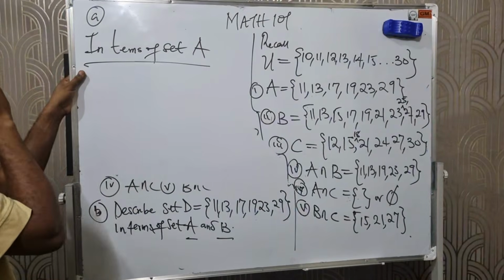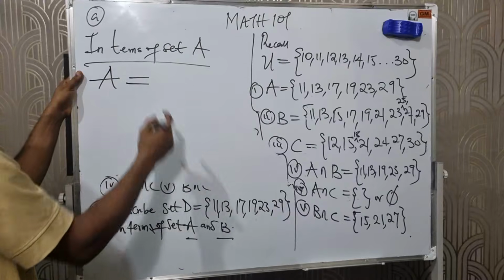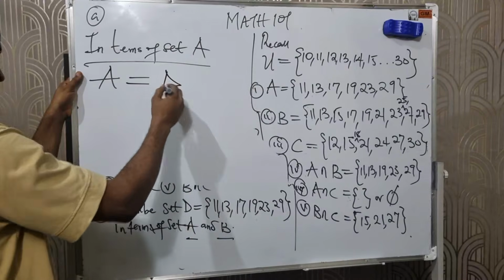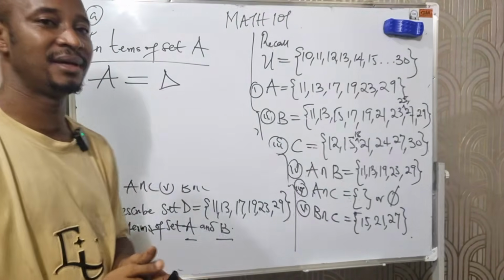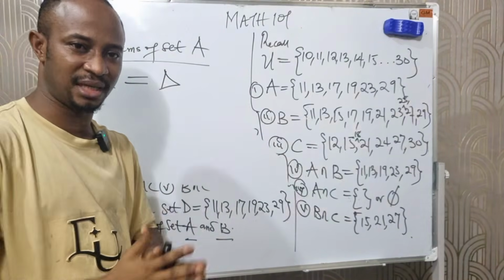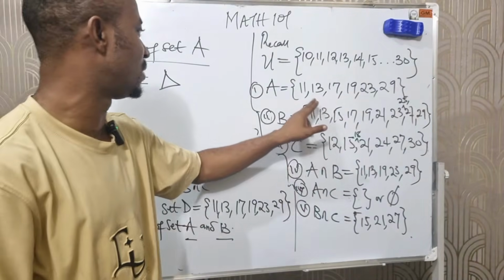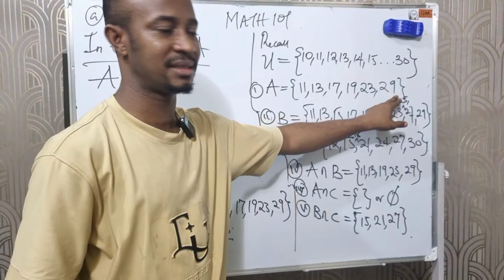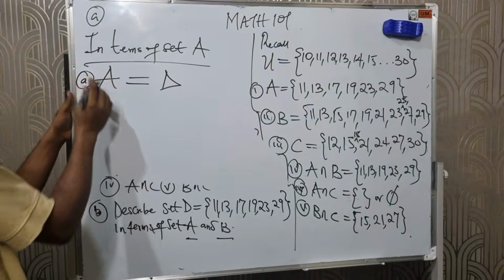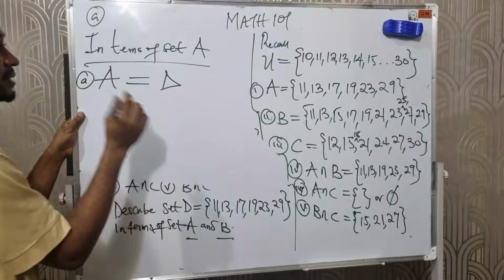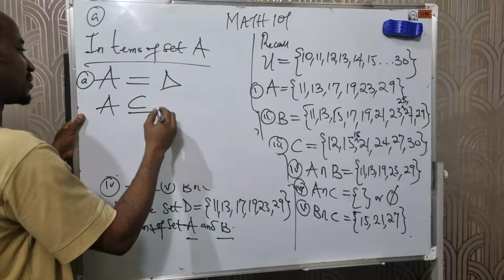In terms of set A, we are saying that set A is equal to D. What are equal sets? Equal sets are those sets that have the same elements in common. That is, elements in the first set are the same as the elements in the other set. Is that clear? Also, here we have A equals D. This also means that A is a subset of what?